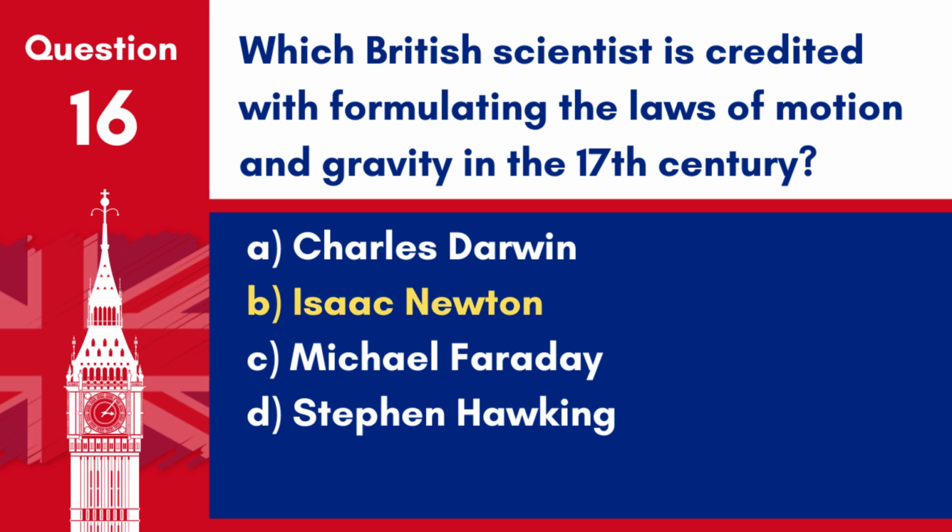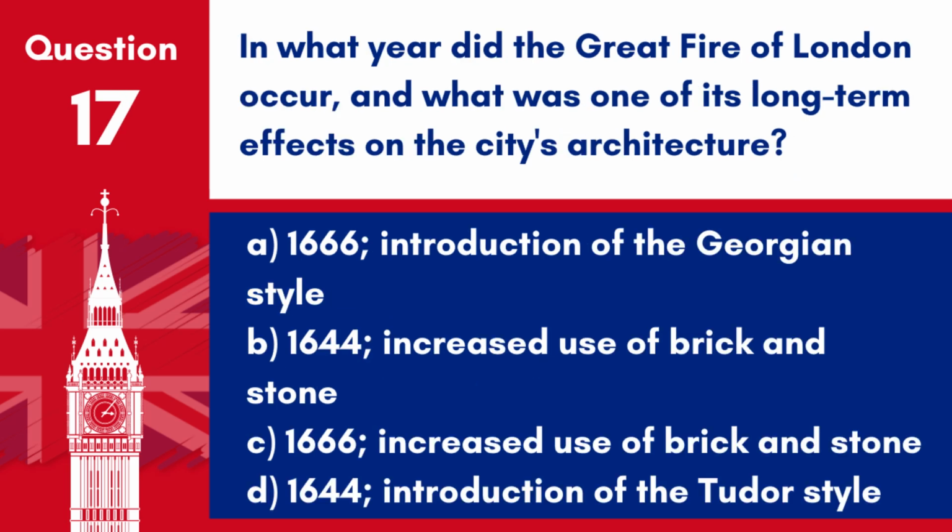Answer B. Isaac Newton. Sir Isaac Newton formulated the laws of motion and gravity in the 17th century. Question 17. In what year did the Great Fire of London occur, and what was one of its long-term effects on the city's architecture? A.